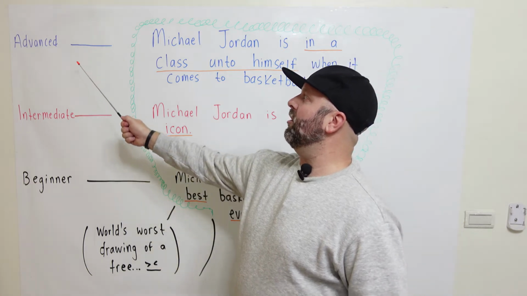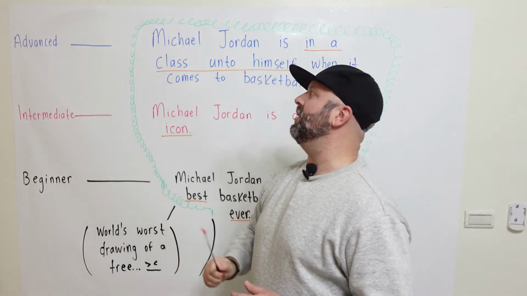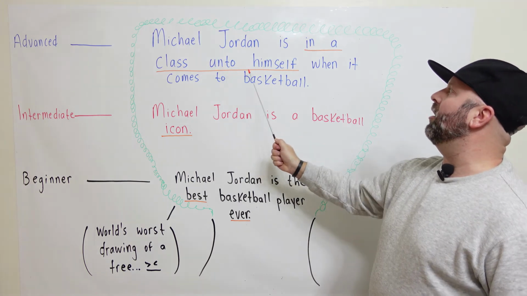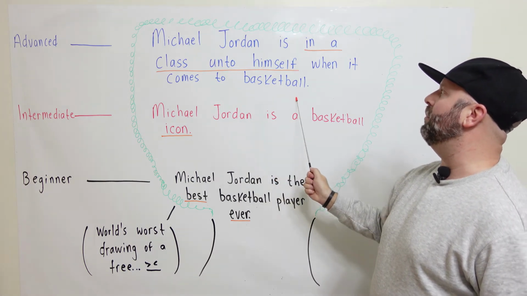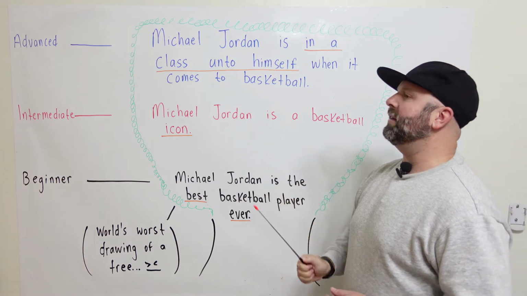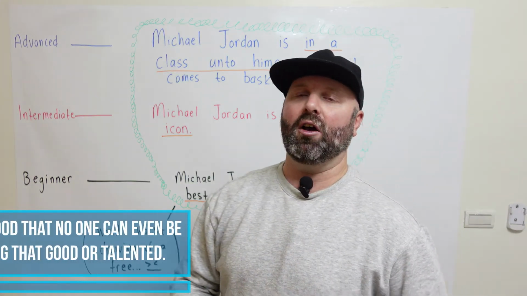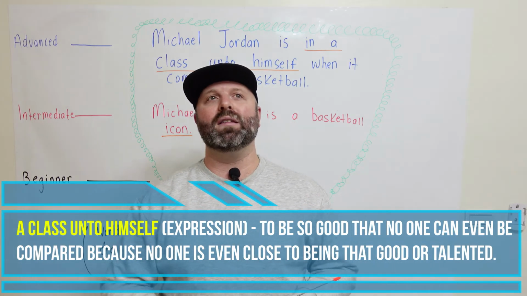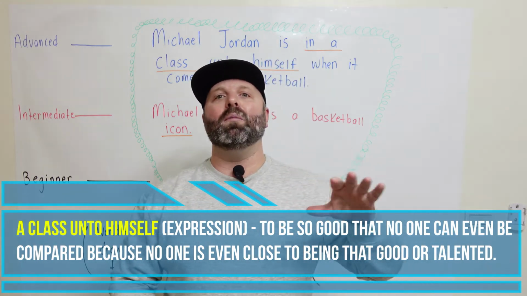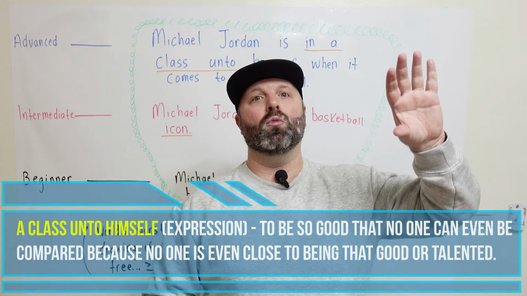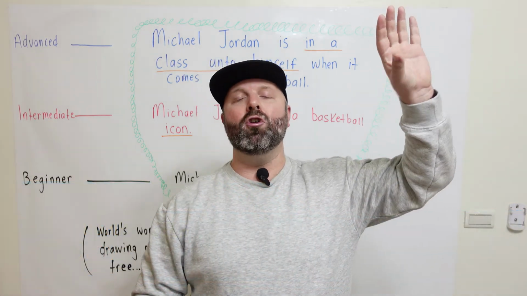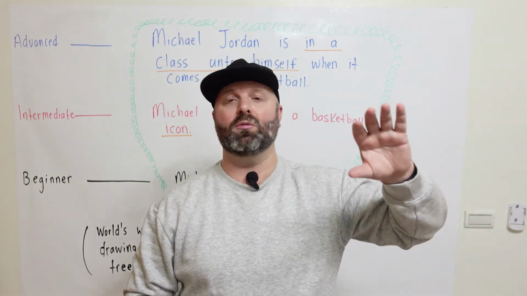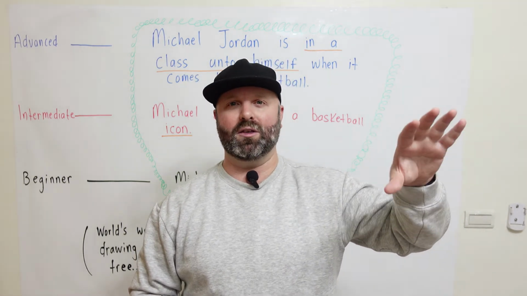And let's take a look here at our advanced sentence here, which is Michael Jordan is in a class unto himself when it comes to basketball. In a class unto himself is an idiom. It's an expression. And what it means is that in the game of basketball, Michael Jordan was so good that no one could compare to him. He was so talented, he was so fantastic, he was so amazing at the game of basketball.